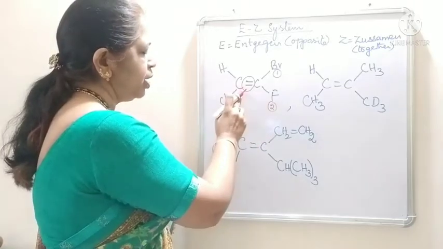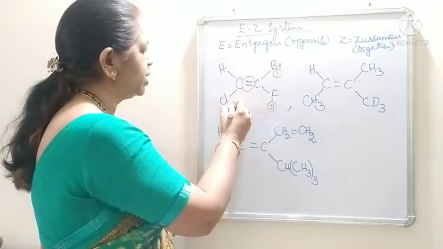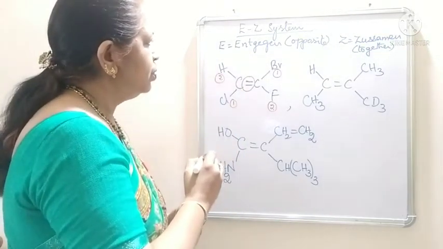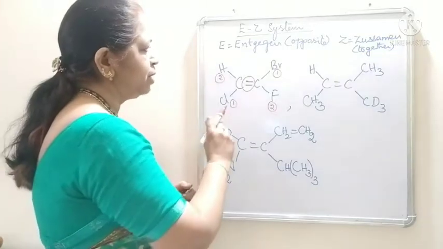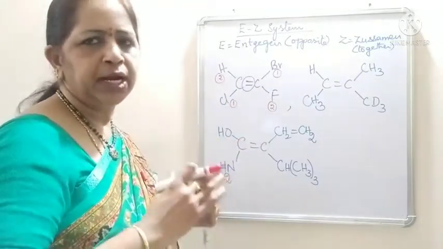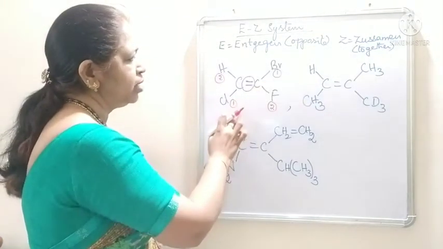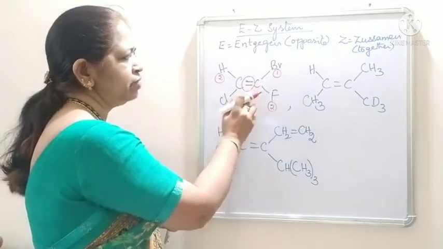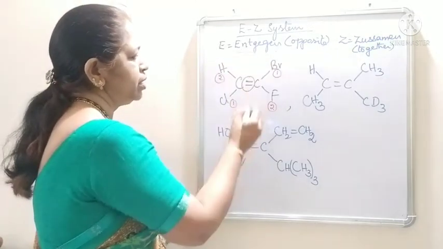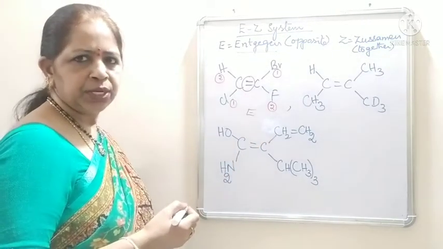Among the other two, chlorine has the higher atomic number, so chlorine gets the first and hydrogen the second. Now we check whether the first priority groups are on the same side or opposite side of the double bond. Here, they are on the opposite side, so this configuration is Entgegen, E configuration.